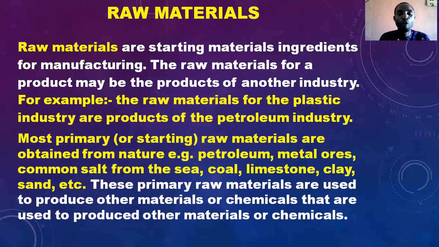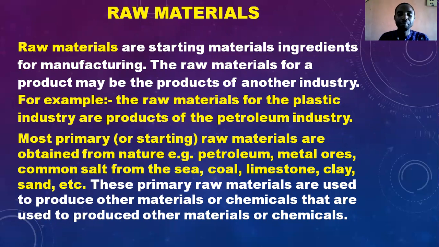The raw materials for production may be products of another industry. For example, the raw materials for the plastic industries are products of petroleum industries. Most primary or starting raw materials are obtained from nature.